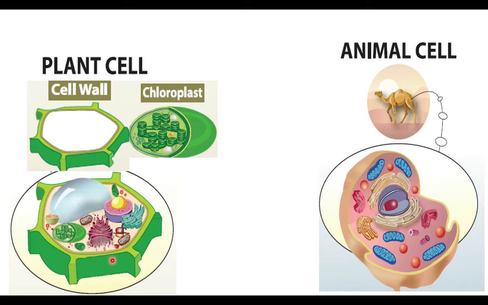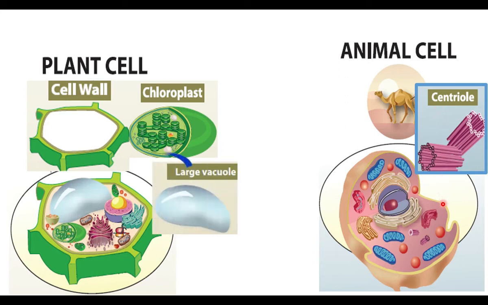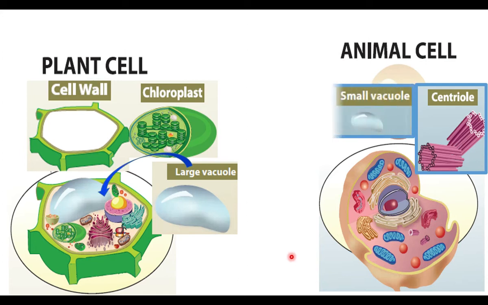The chloroplast is absent in animal cells. Animal cells have centriole near the nucleus. This centriole is absent in plant cells. The vacuoles are larger in plant cells, but animal cells have smaller vacuoles. So these are the differences between plant cells and animal cells.